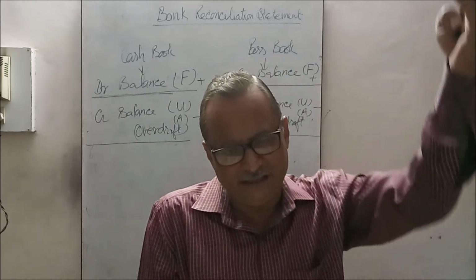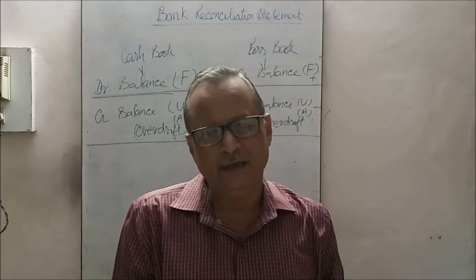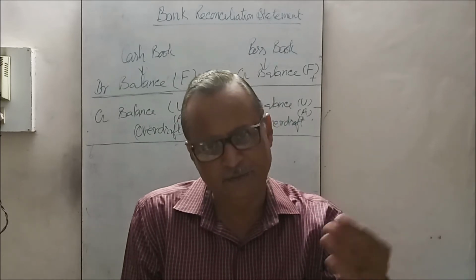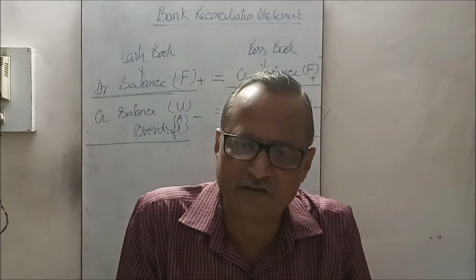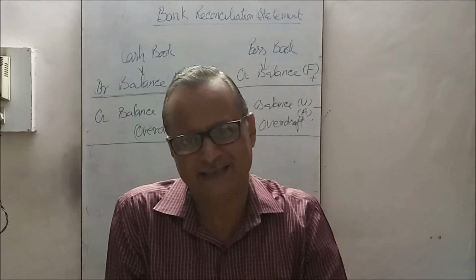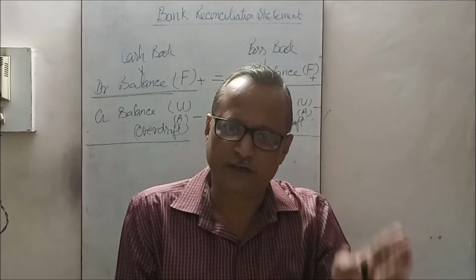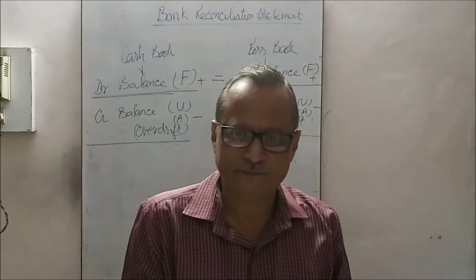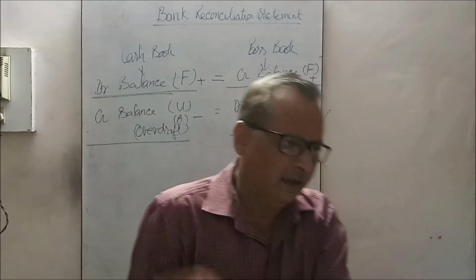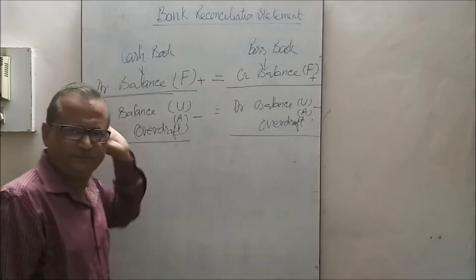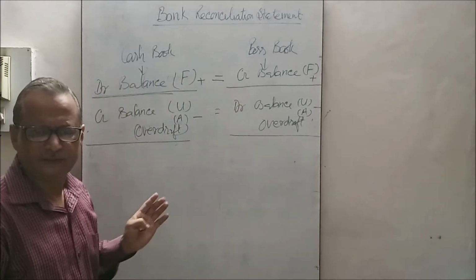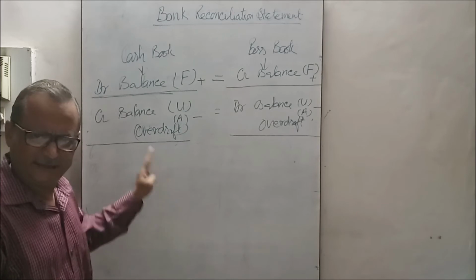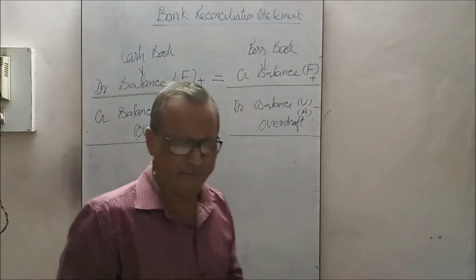Then these discrepancies will be taken for preparation of reconciliation statement to make the balances compatible or to reconcile all these differences. Either balance you can take as base; that depends on the balances available.